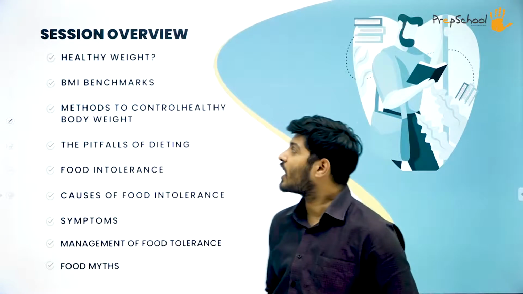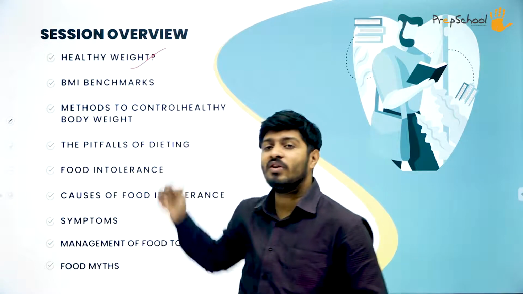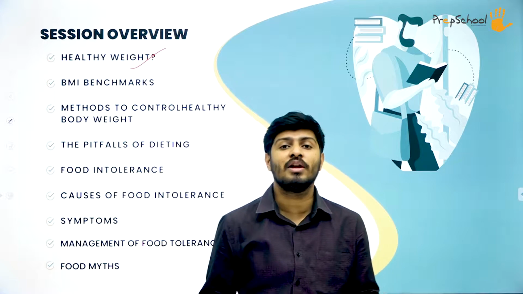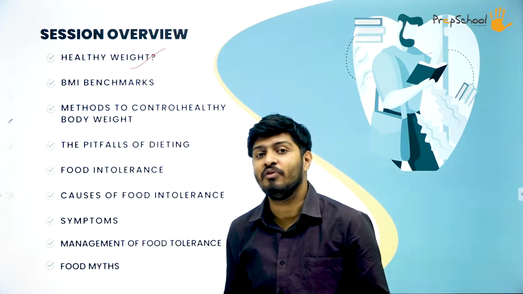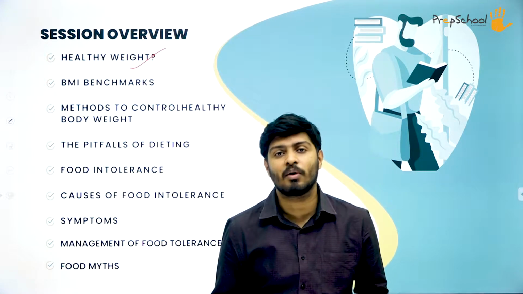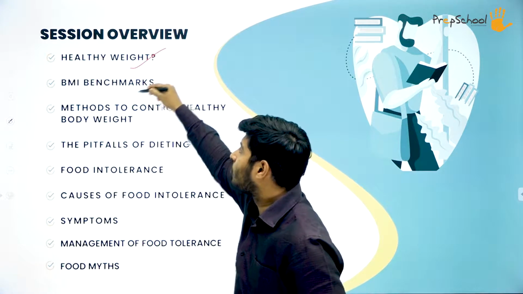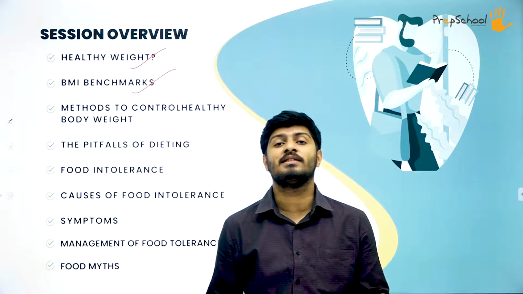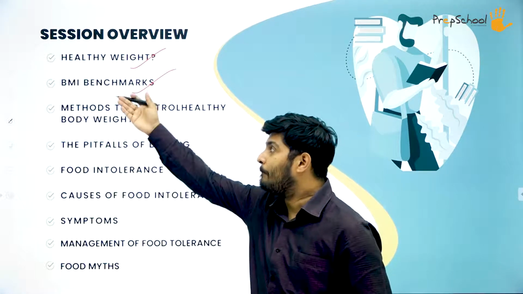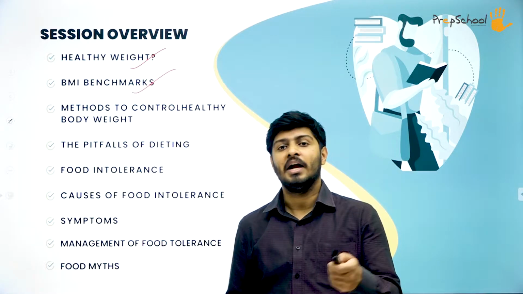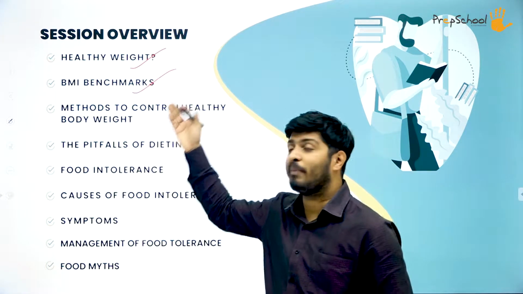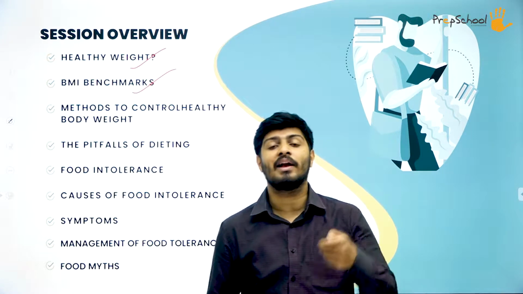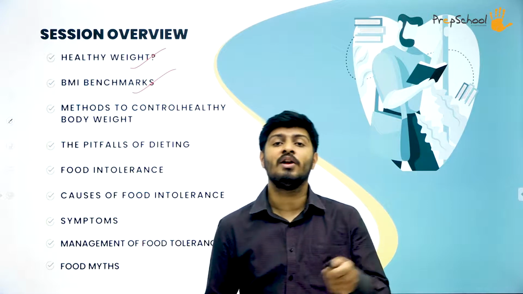So first, we'll start off with healthy weight, where we will try to understand what exactly healthy weight is, according to your height and your age, and the definition and concept of that. After that, we will study BMI benchmarks. You already studied body mass index, which is the expansion of the abbreviation BMI, in the 11th standard. In 12th standard also, you will study the benchmarks, according to your height, what weight will put you in the category of normal weight, underweight or obese.